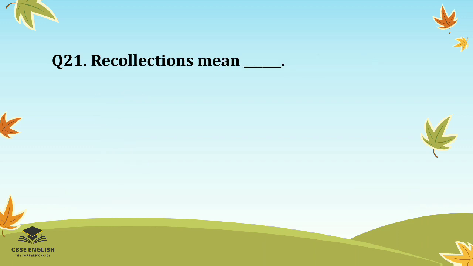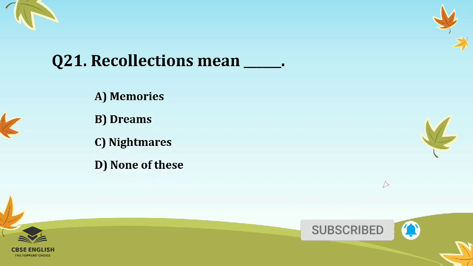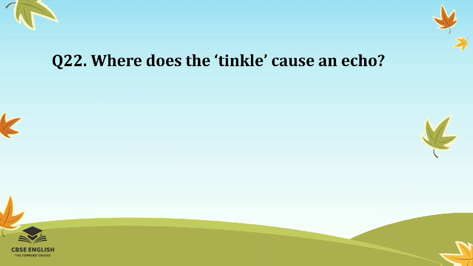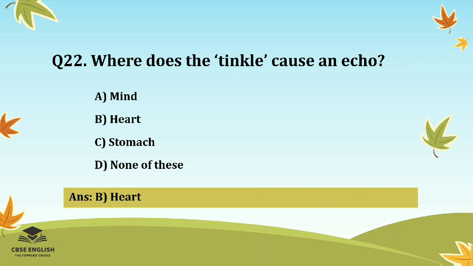Question number 21. Recollections mean dash. Options are memories, dreams, nightmares, or none of these. And the right option is memories. Question number 22. Where does the tinkle cause an echo? Options are mind, heart, stomach, or none of these. And the right option is heart.